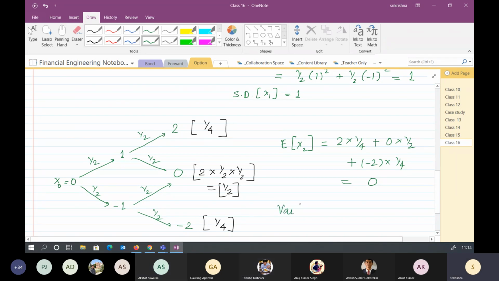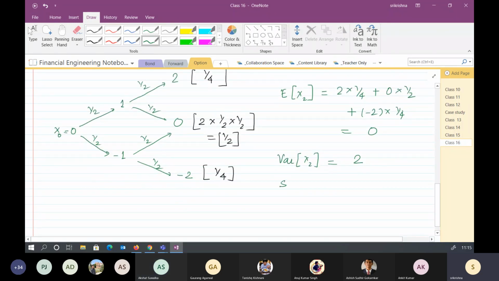What will be the variance? Now you should be able to get that one. What should be the variance? It will be 2, sir. Right. Very good. So standard deviation, I can write it as root 2. Correct?